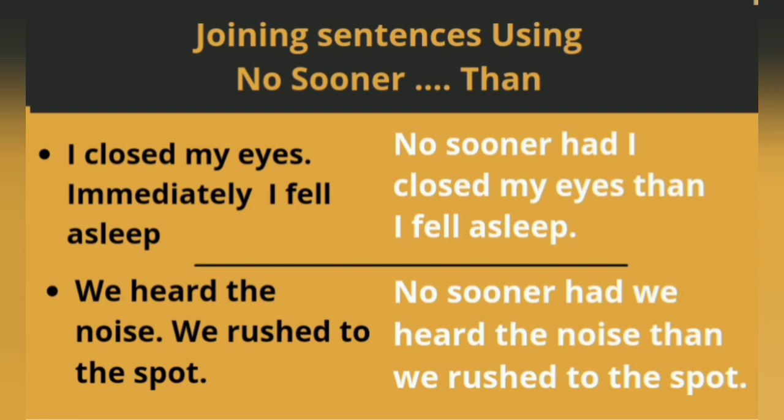Here we have used no sooner had, I is the subject, closed is the past participle form of the verb, my eyes, than I fell. Fell is the past tense form of the verb, asleep.